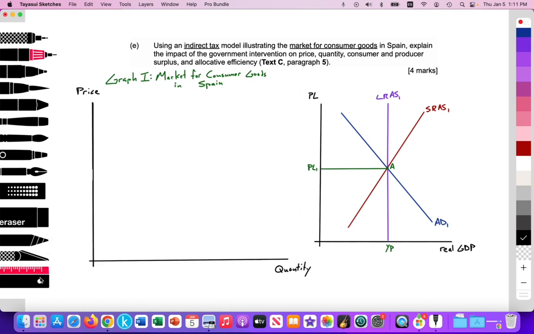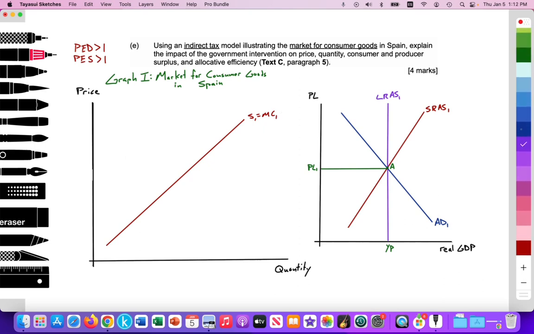All right, so first, let's illustrate the supply curve. Let's assume that since this is a consumer good market, the PED and the PES are both relatively elastic, as these products face substitutes and so on. So the supply curve will be relatively elastic. We'll label that S1, which is equal to our marginal costs of production.